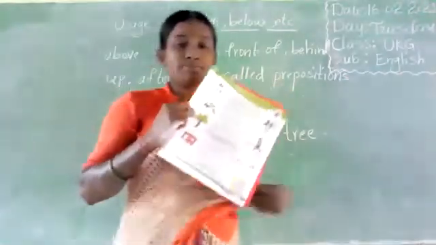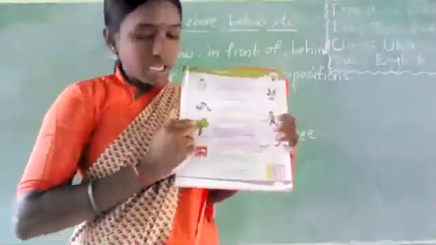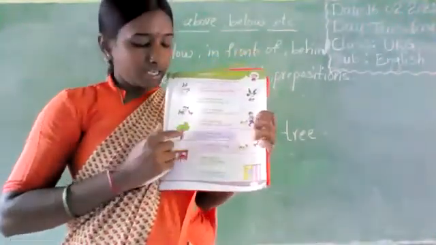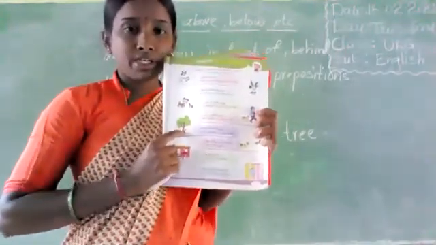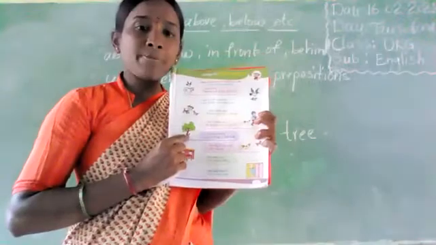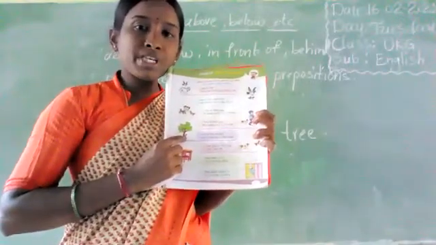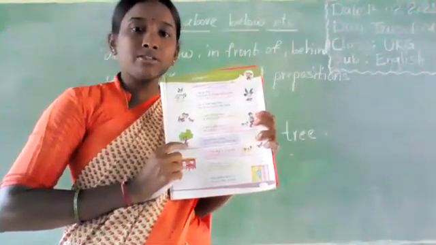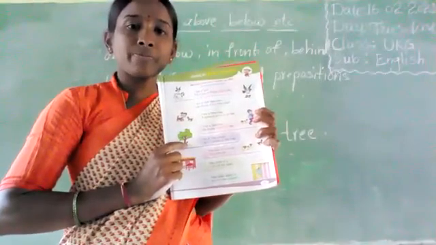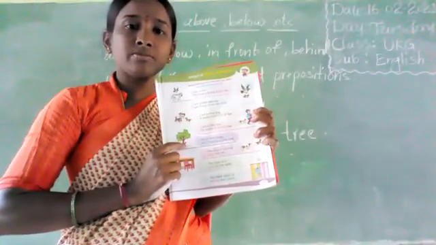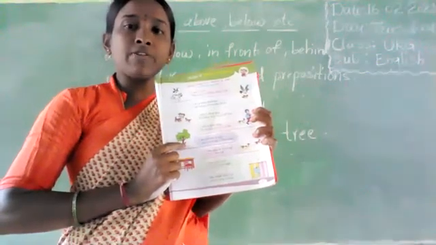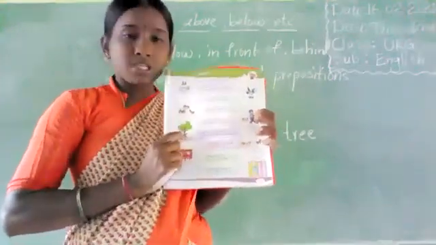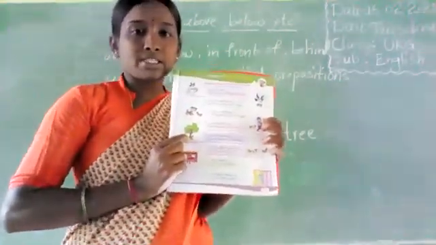See the picture, children. Can you see? This is a tree. This is a pussy. Where is the pussy? What are you doing, boy? Sit properly. Fold your hands. Listen carefully. This is a pussy cat.